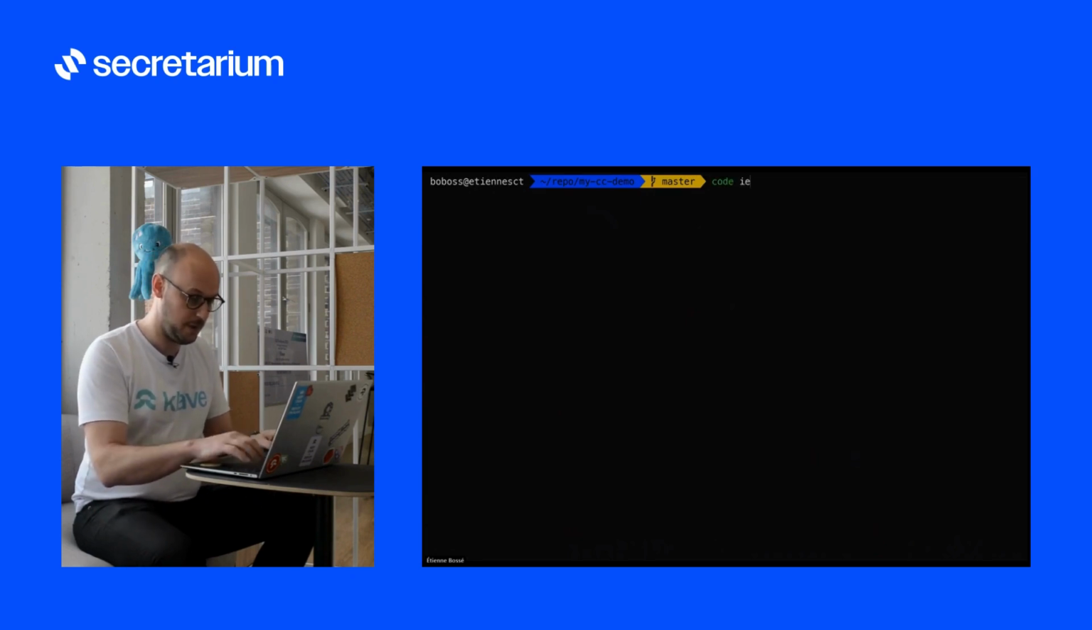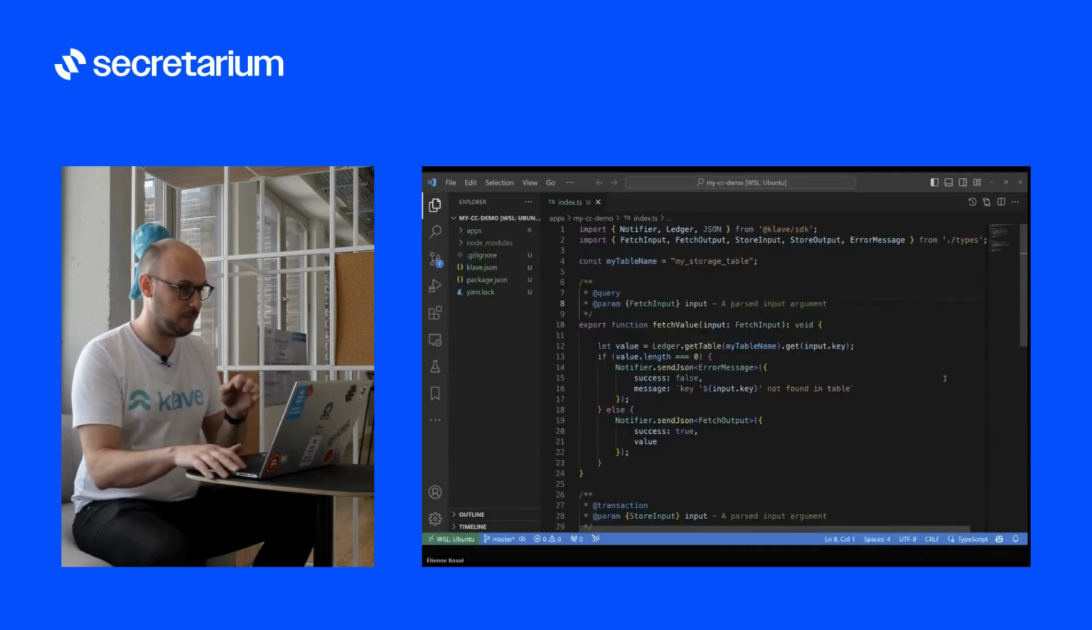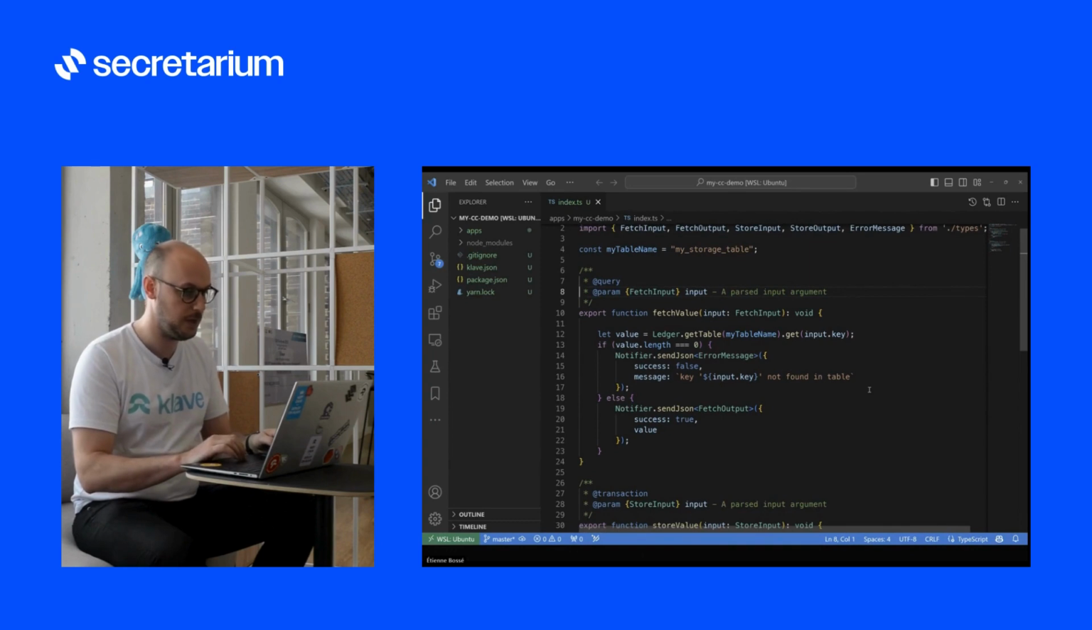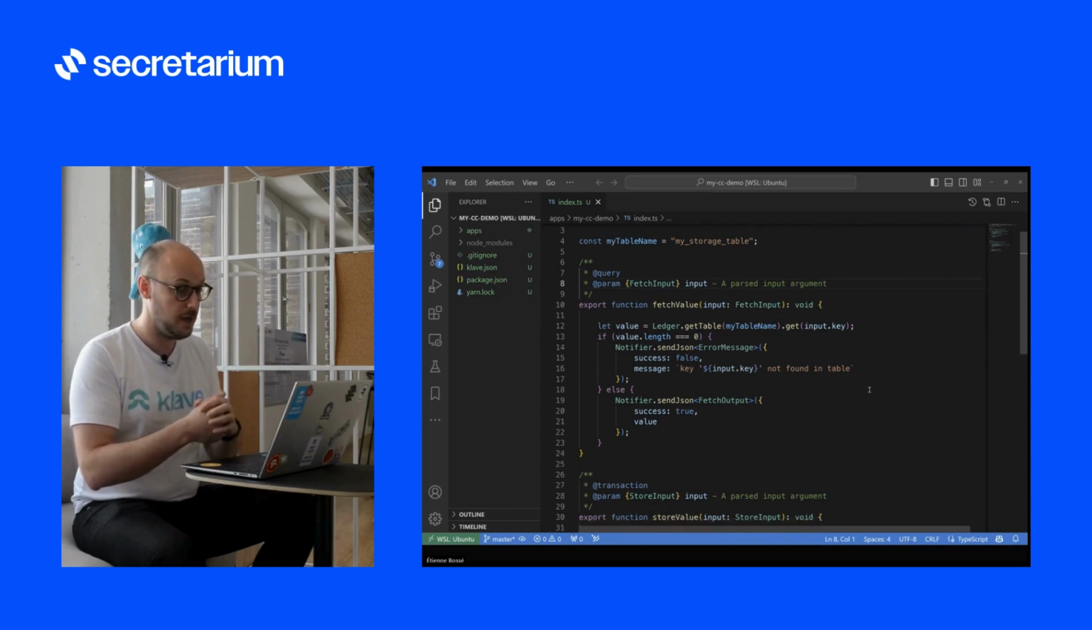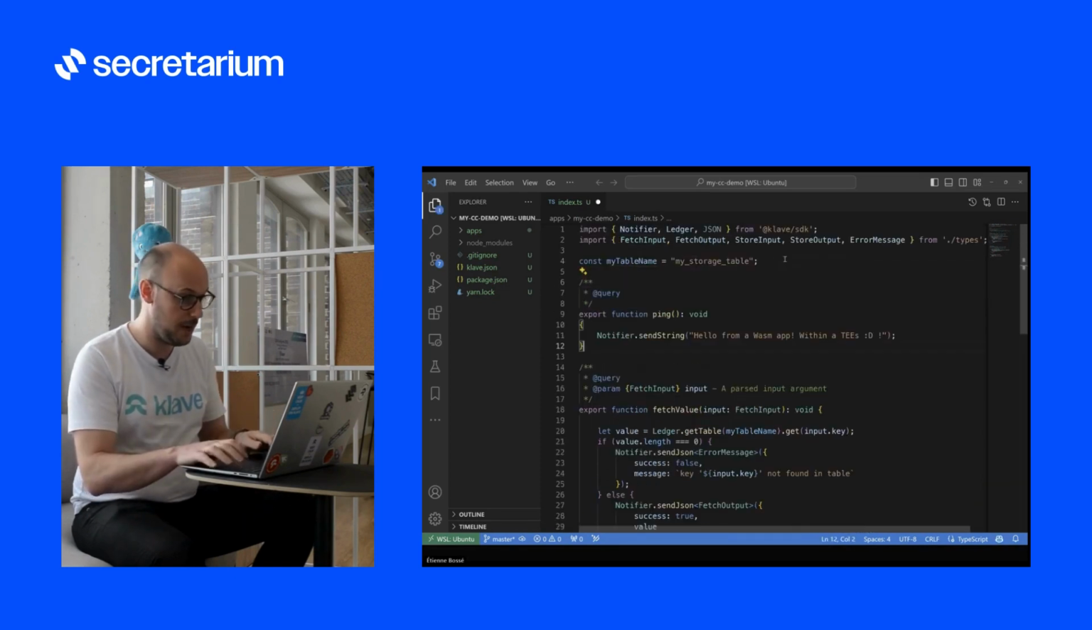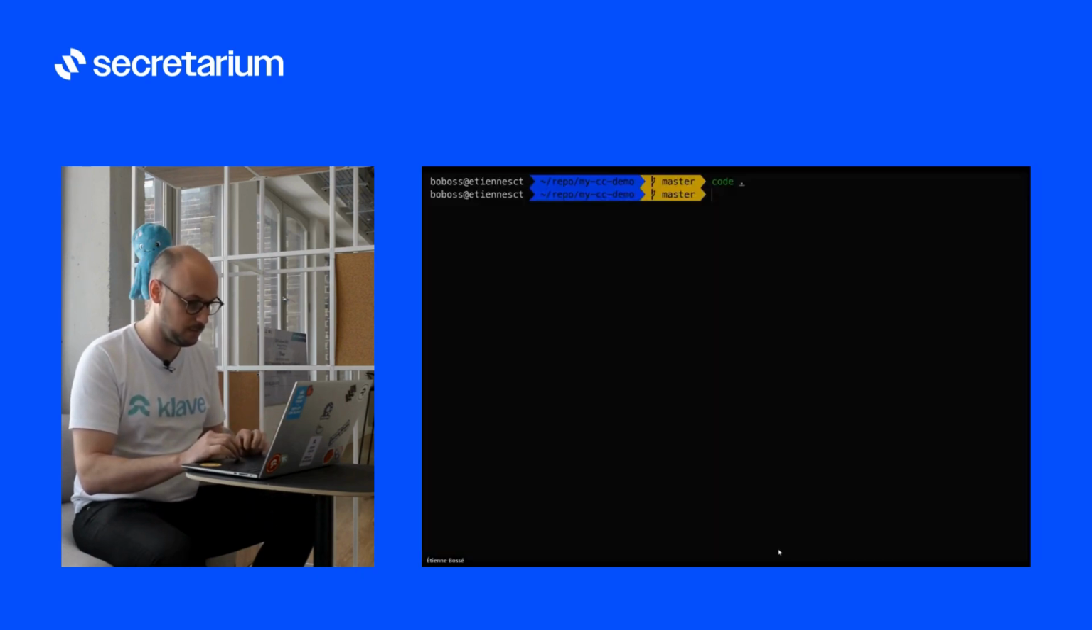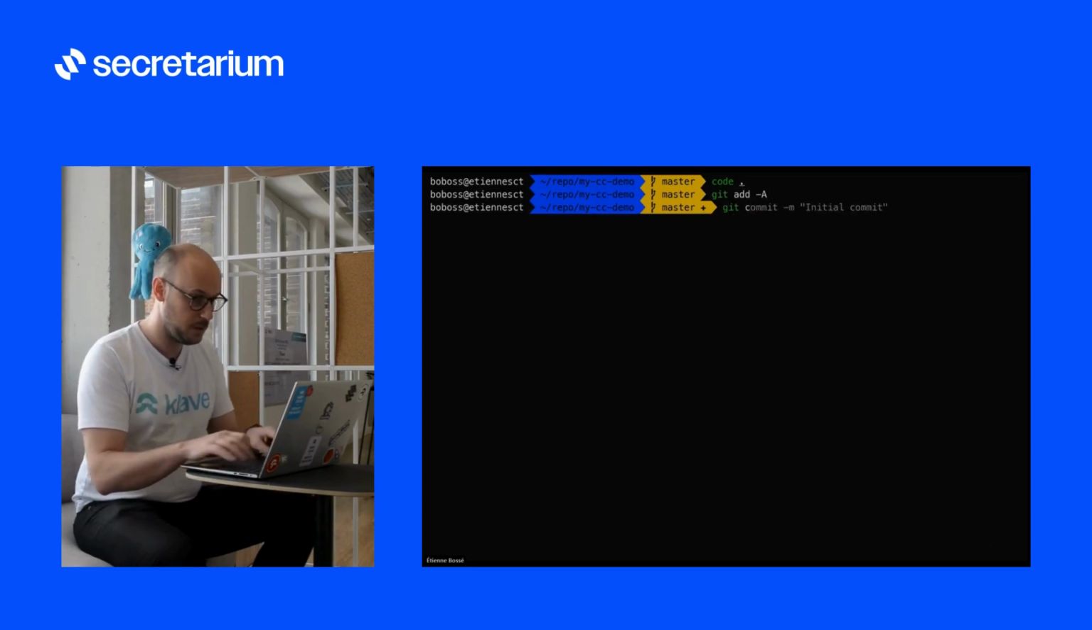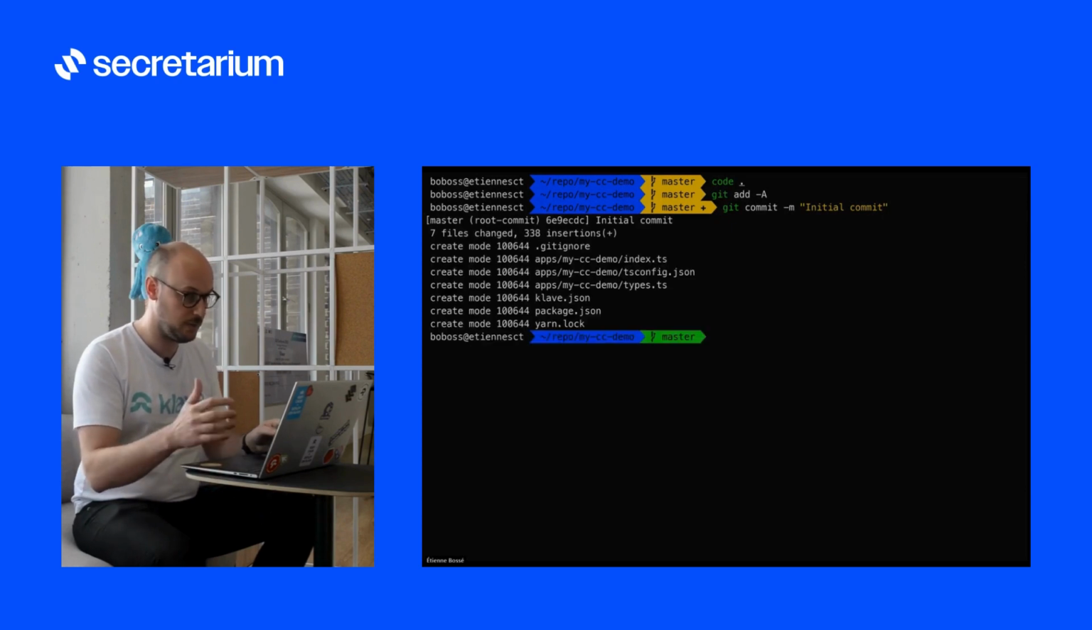And I'm going to open my IDE, and here it will be Visual Studio Code. So here there are two methods. We are developing in AssemblyScript. It could have been in Rust or any language that compiles to WASM in the end. But here it's WASM AssemblyScript. I'm going to add a new method, which is just a ping query to say hello world from the enclave and from the WASM app. I'm happy with that. So let's commit. So git add, git commit, initial commit, that's fine.